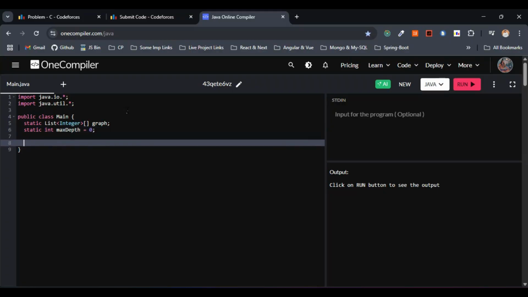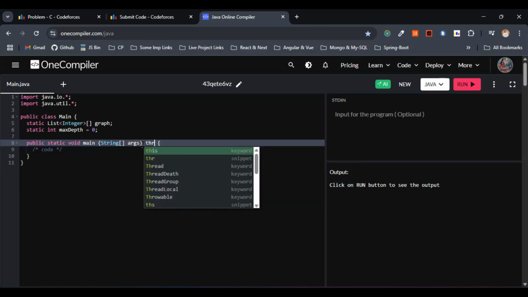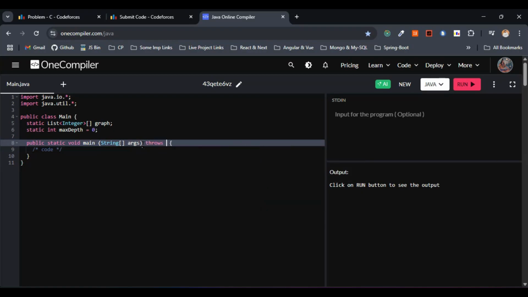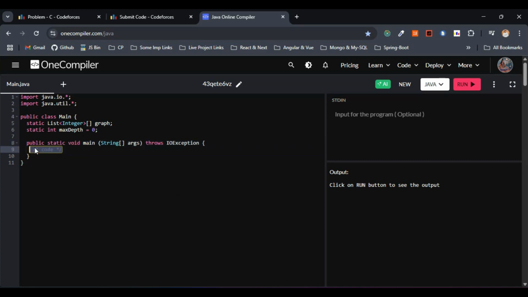The next step is the main method. Let's add throws IOException as well, or else we'll get an error. Next let me remove this one entirely. So within the main method, let's go with the fast input and the fast output.